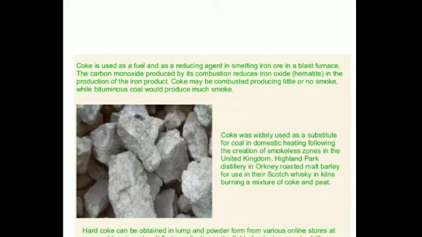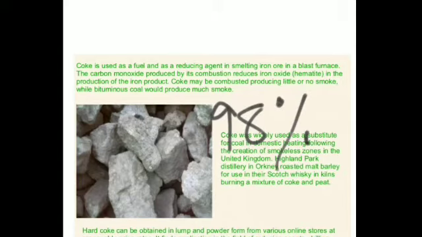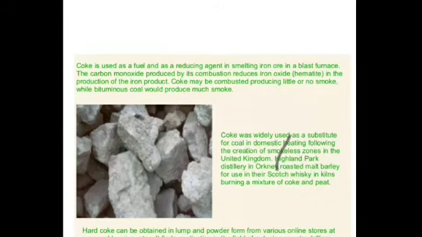So coke is a black and porous solid, and it is almost pure form of carbon. It contains about 98% of carbon. Coke is obtained as a residue during the destructive distillation of coal, as I have just shown you, and it burns without smoke. When it is burned, no smoke is emitted. It is not used as household fuel because it is expensive, so it is used as an industrial fuel.